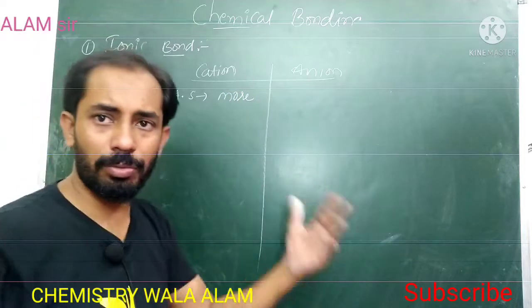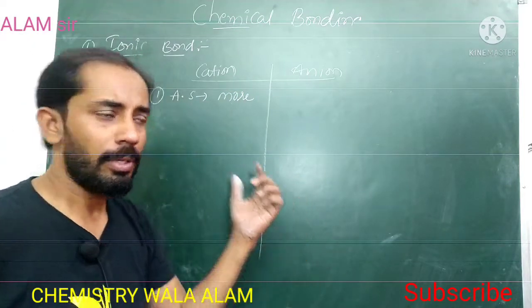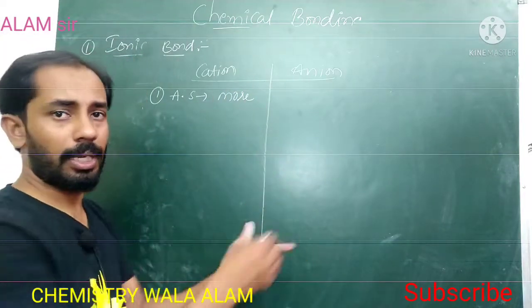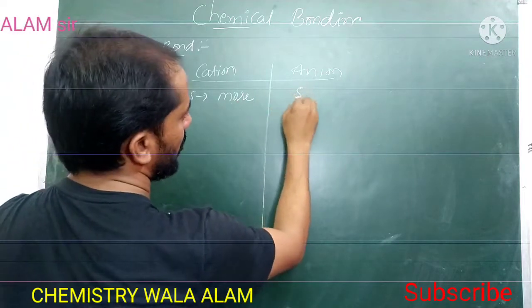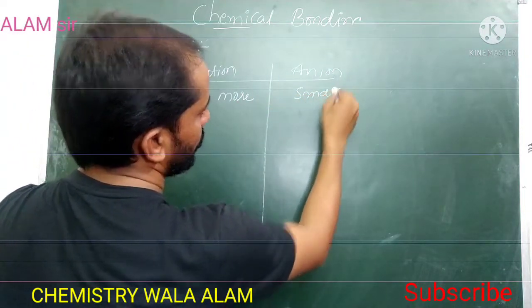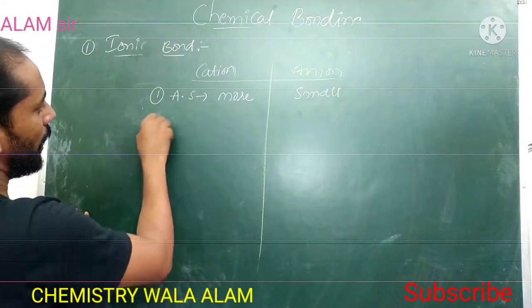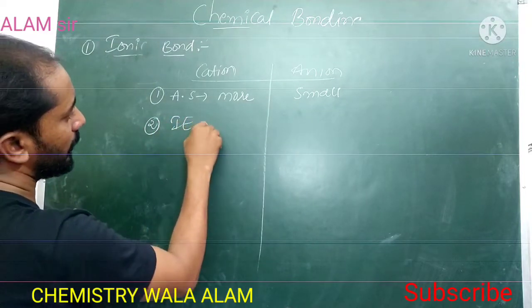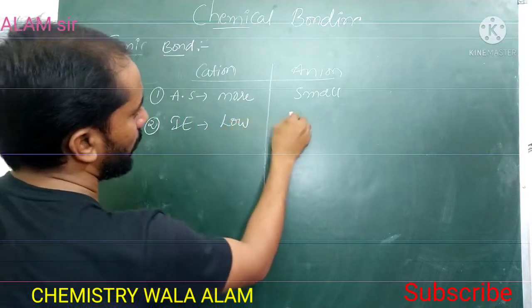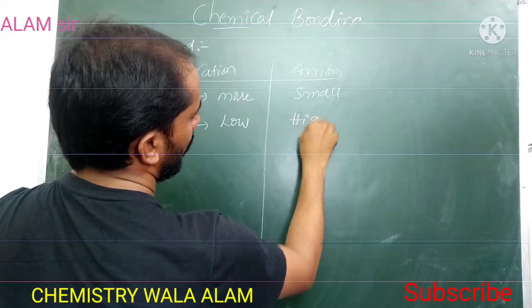If the atomic size is large, it can easily lose an electron and the cation can be formed. For the anion, the atomic size should be small. Next is ionization energy: it should be low for the cation, but high for the anion.